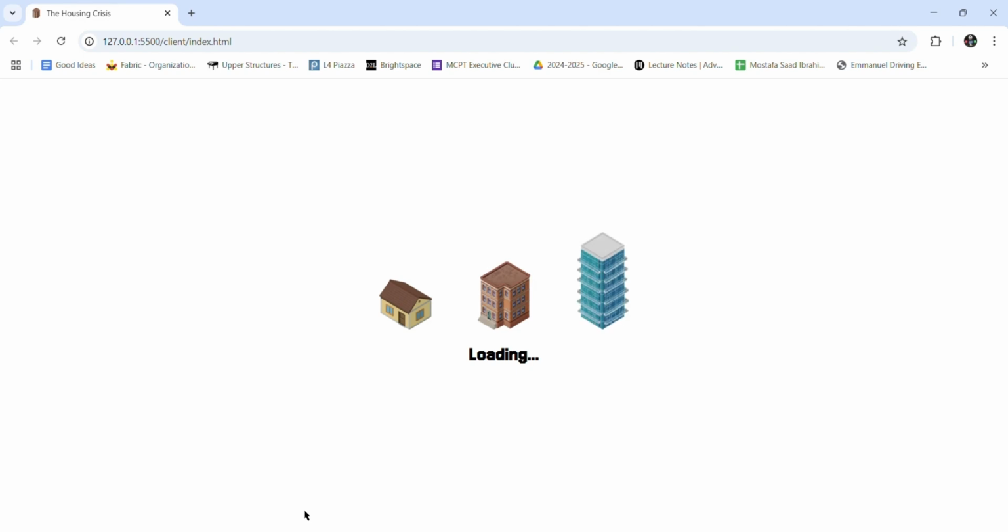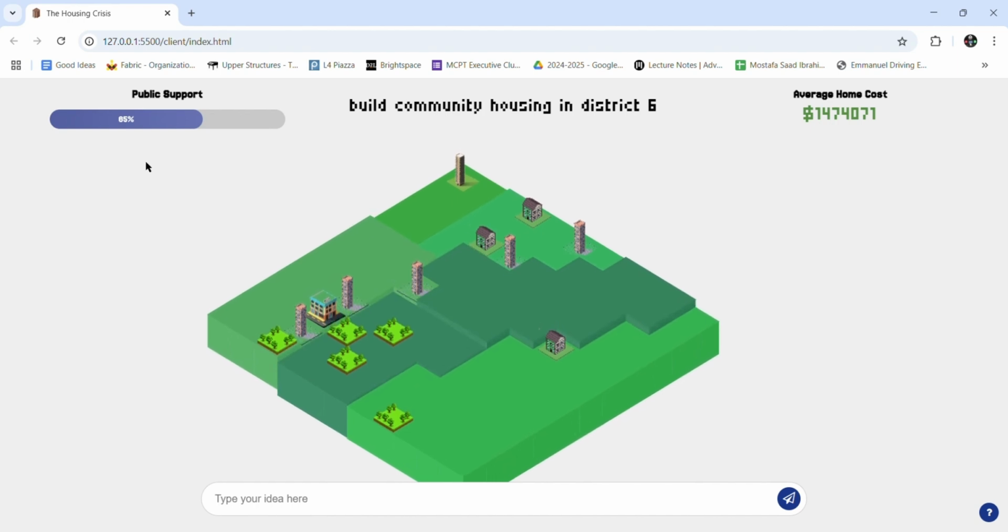So our backend is powered by a Gemini AI. Every single time you make a policy, we send the Gemini AI an API call so it can figure out how exactly your policy affects the average housing prices and how your public support changes.